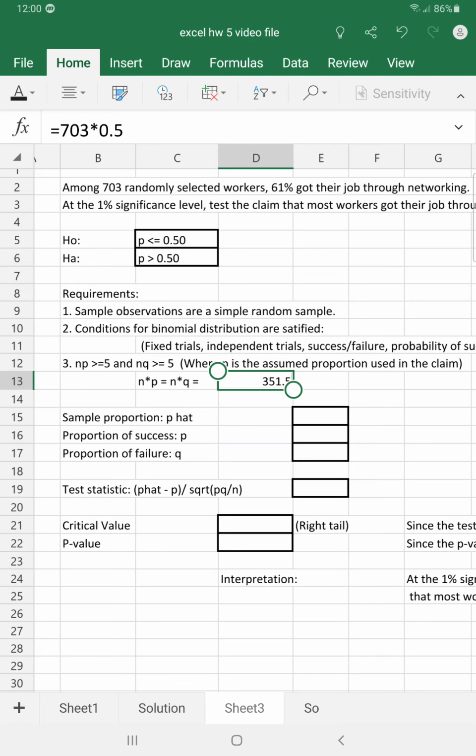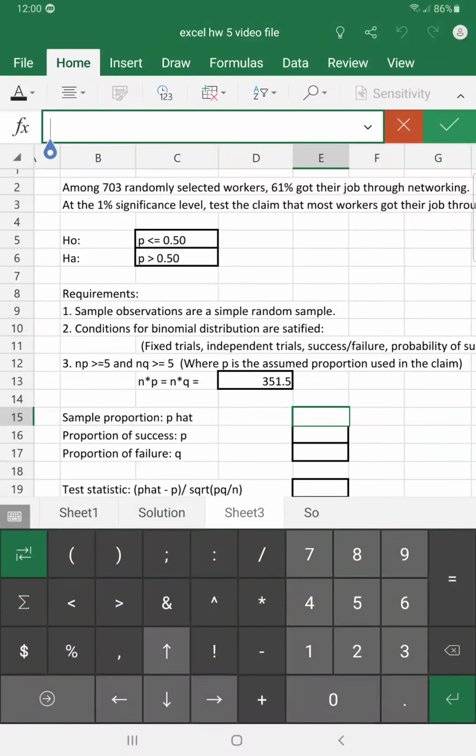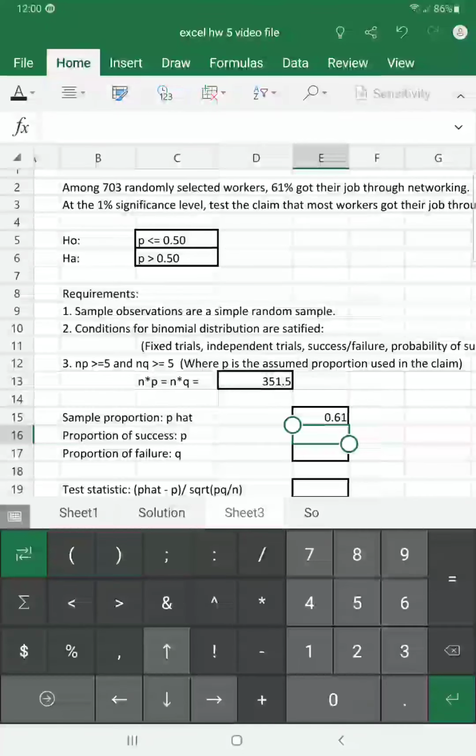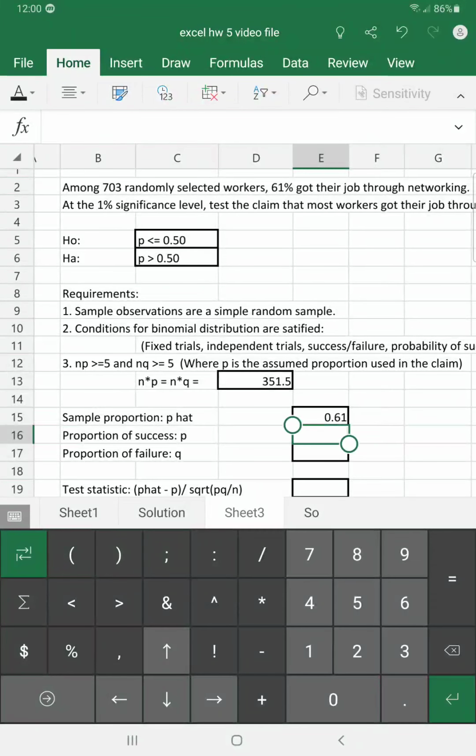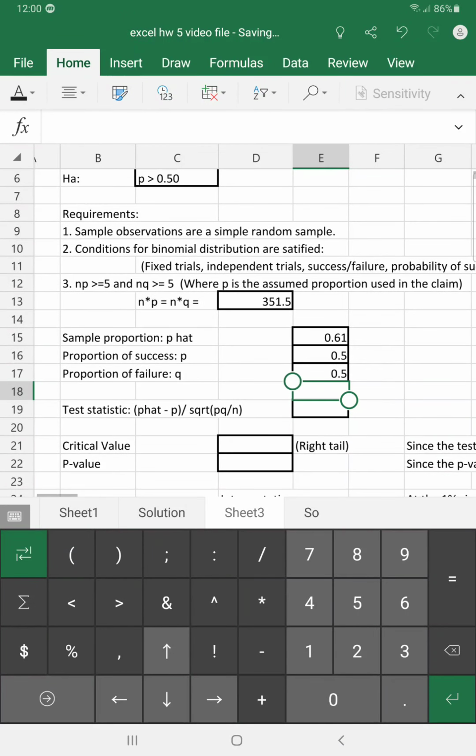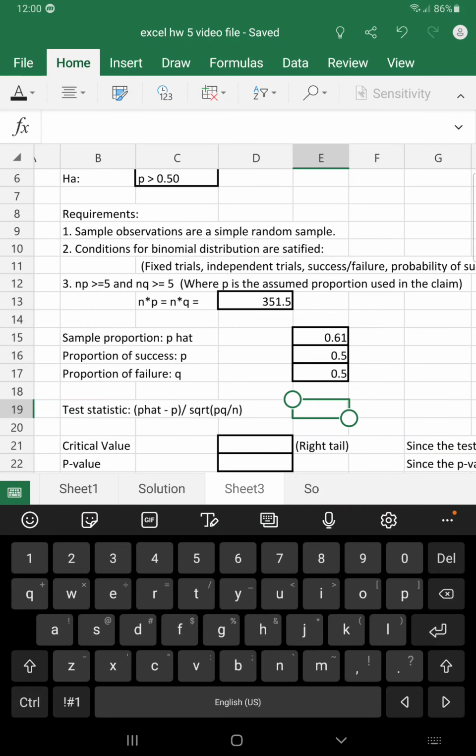So the sample proportion is taken from the problem. It said 61% of people got their job through networking, so we'll type in 0.61 there. Probability of success is 50%, and the probability of failure is also 50%.